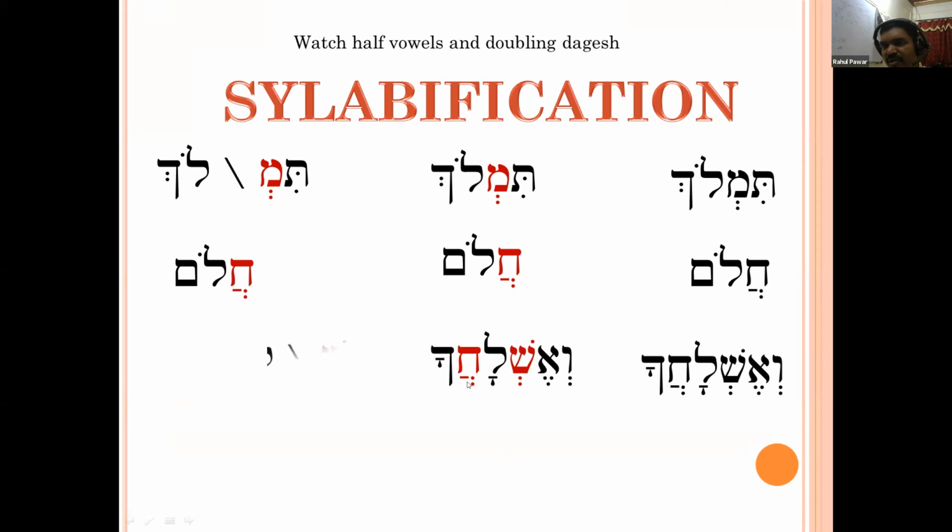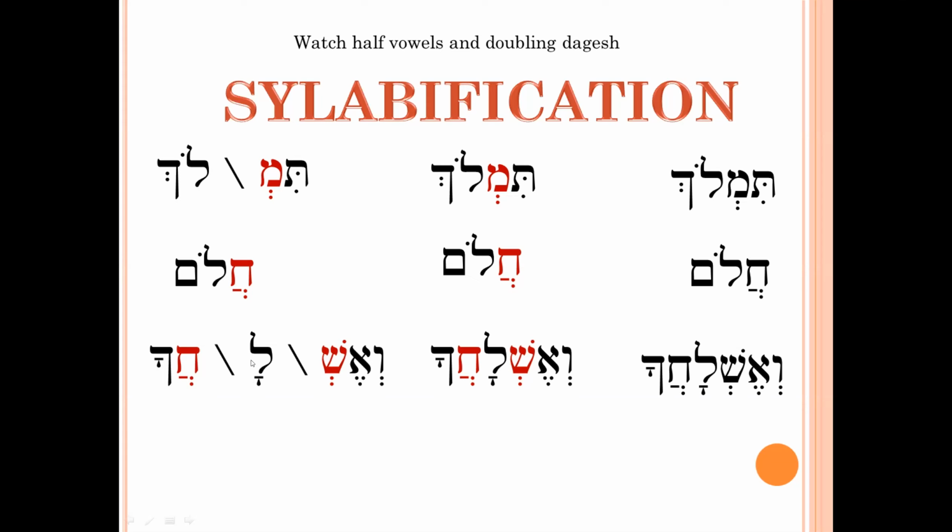So here, the syllabification: Veish la khaka. So this silent shiva is closing the syllable. Then this lamed, you can say here lamed has the vowel comets under it, so it is an open syllable.